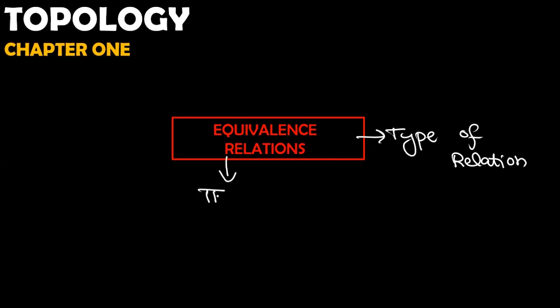Always remember that an equivalence relation is a type of relation, and it satisfies three very important properties.